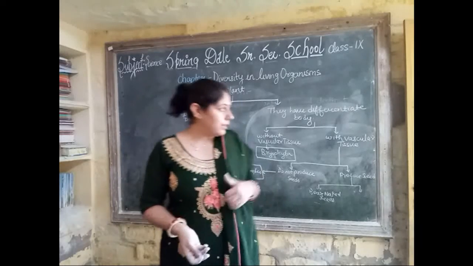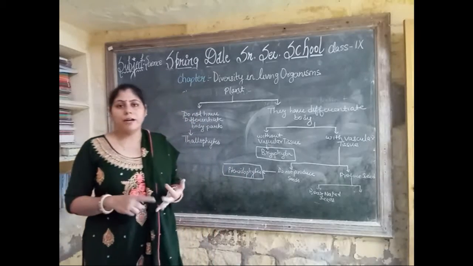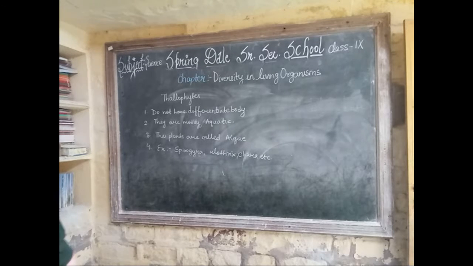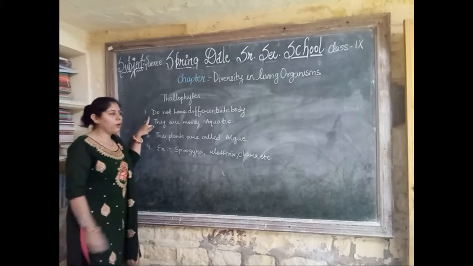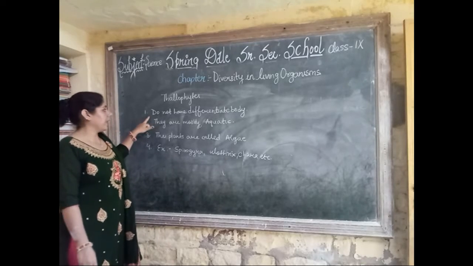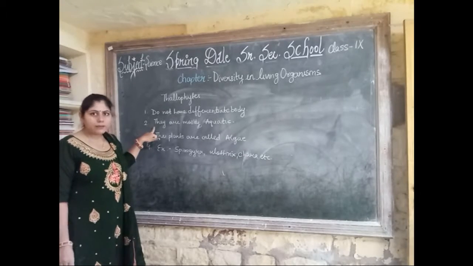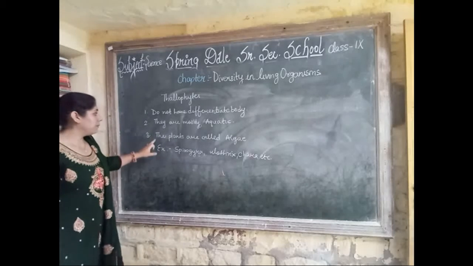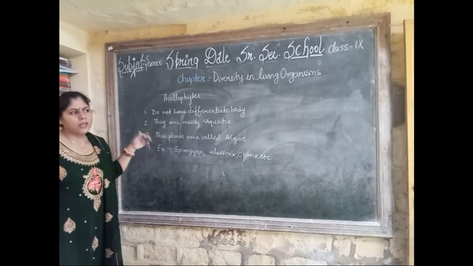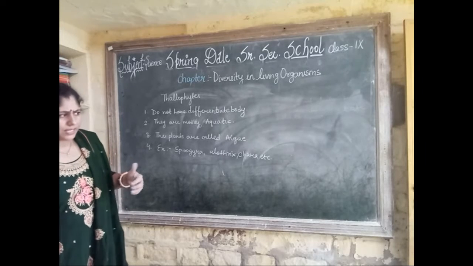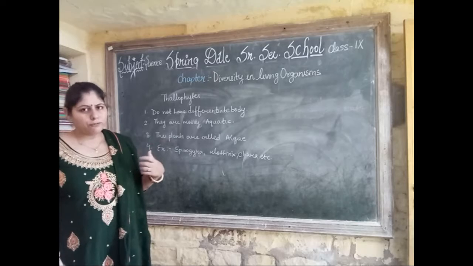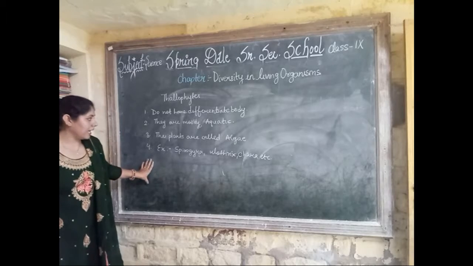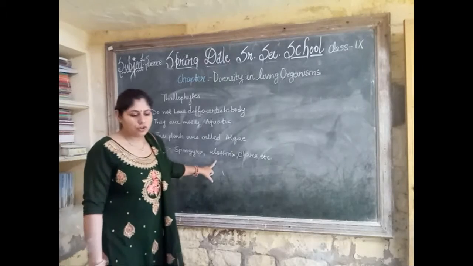Got it? Now we briefly discuss thallophyte, bryophyte and pteridophytes, and how they are classified. The classification of thallophyta: first, they do not have a differentiated body. Second, they are mostly aquatic, that means they mostly live in water. Third, the plants are called algae. Fungi and yeast are also this type of thing, but they are in a different kingdom. The examples are Spirogyra, Ulothrix and Chara.